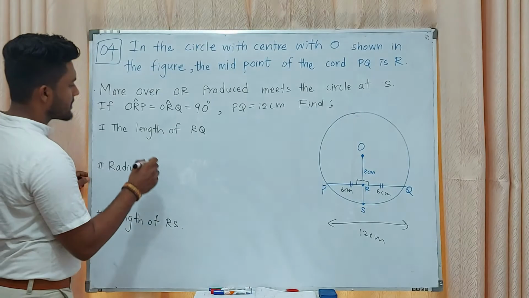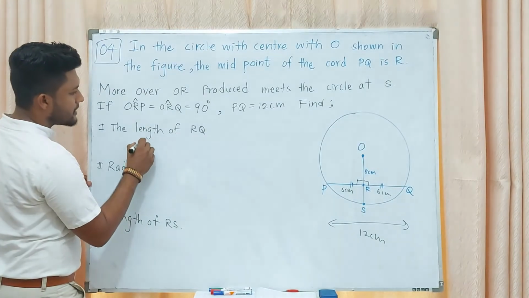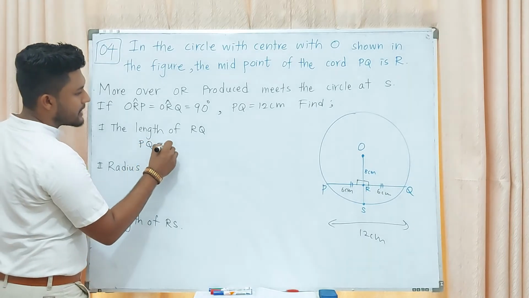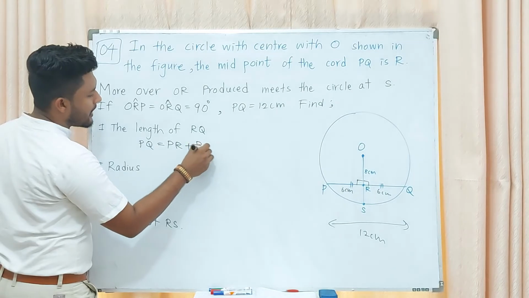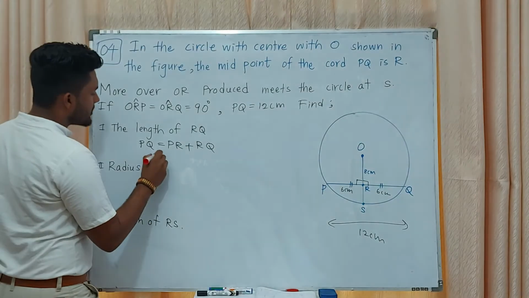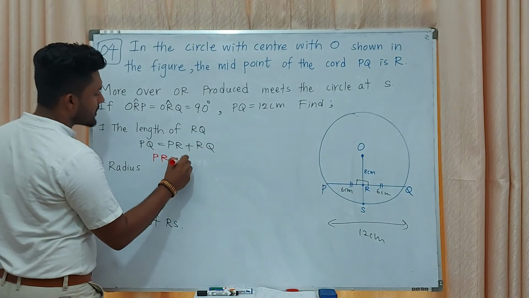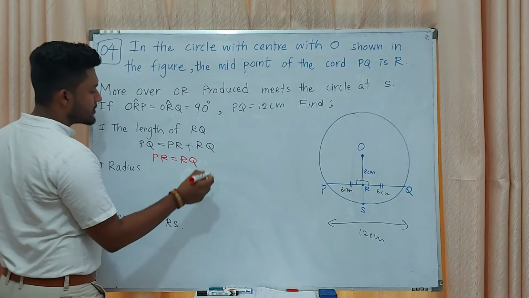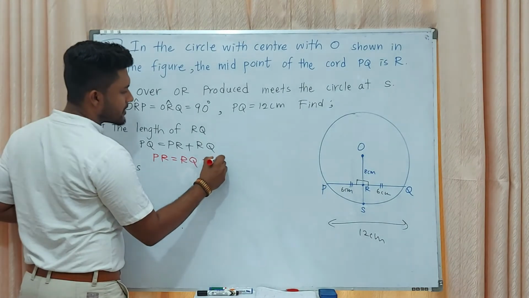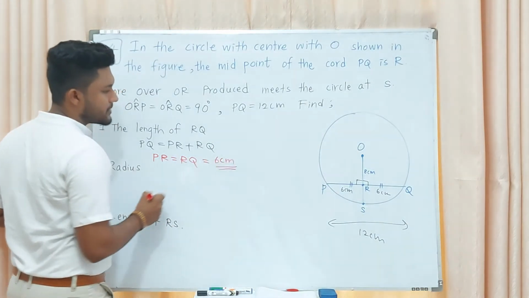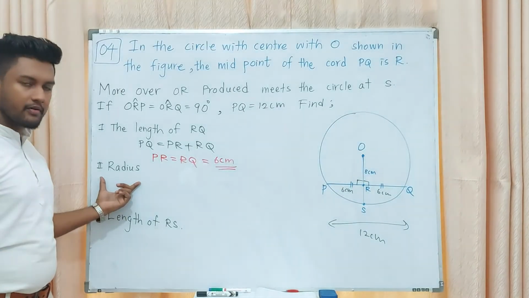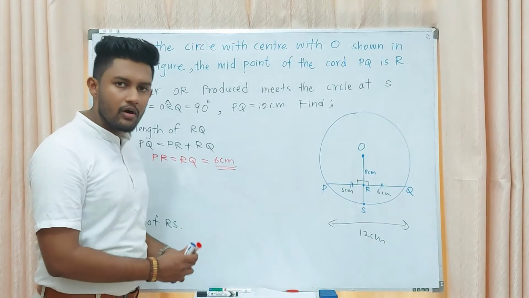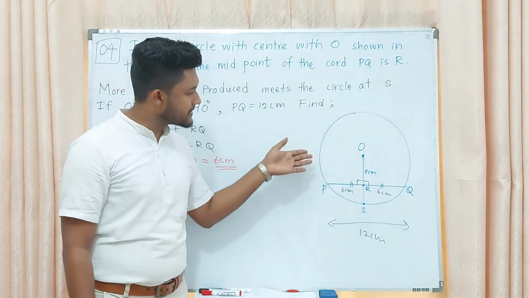Then PQ equals PR plus RQ. We already know PR equals RQ, that is equal to 6 centimeters. Then they are asking the value of the radius, right? You know what is meant by the radius of a circle?